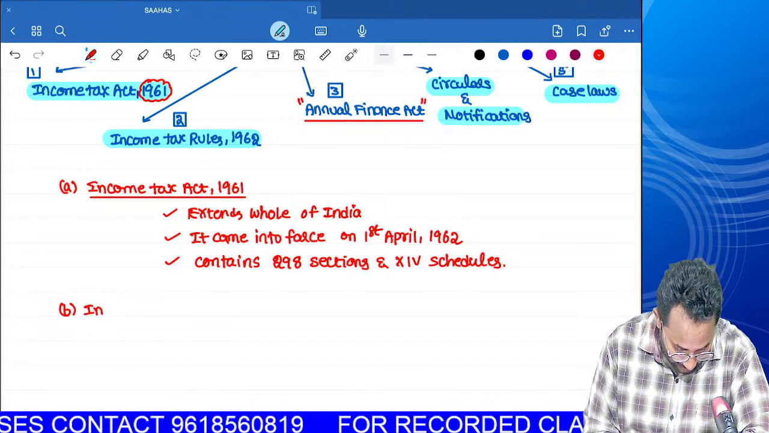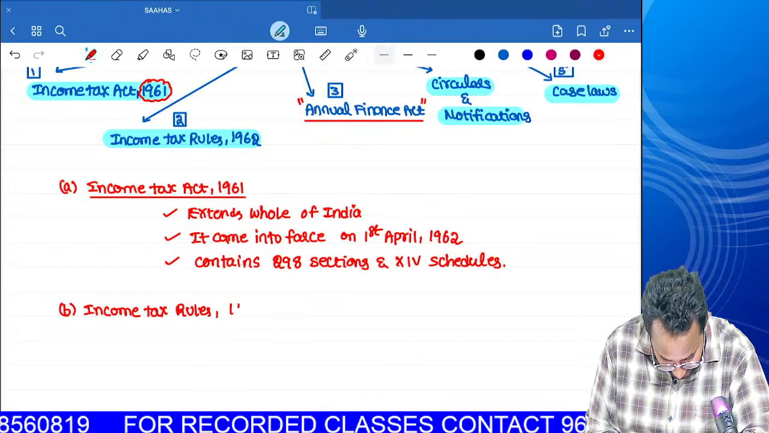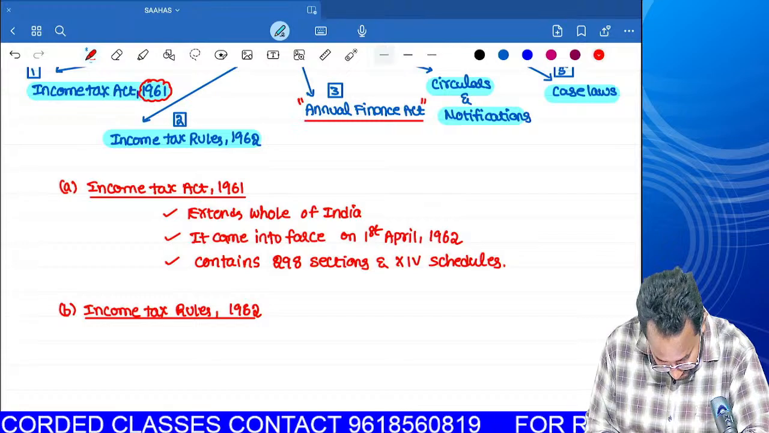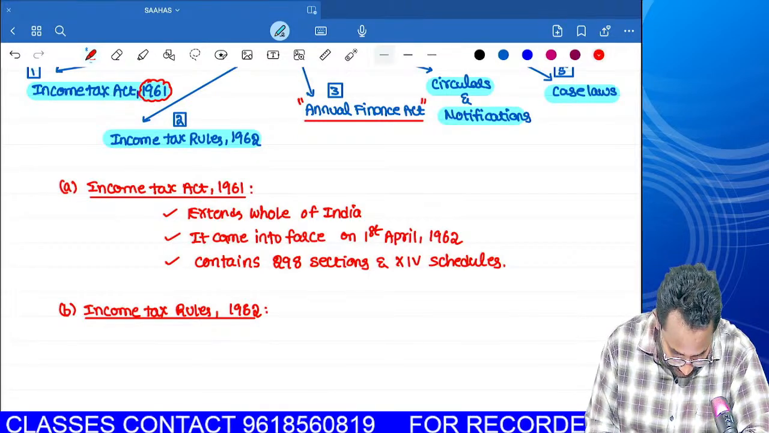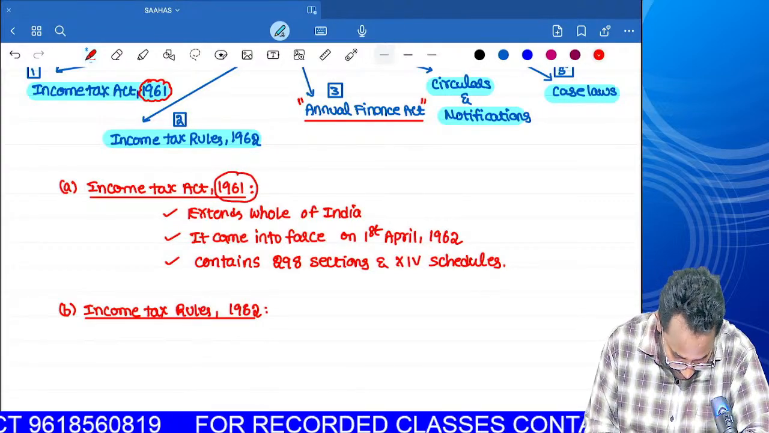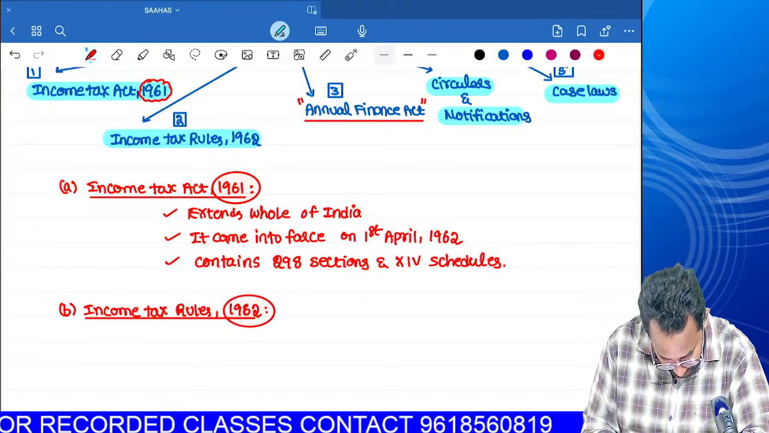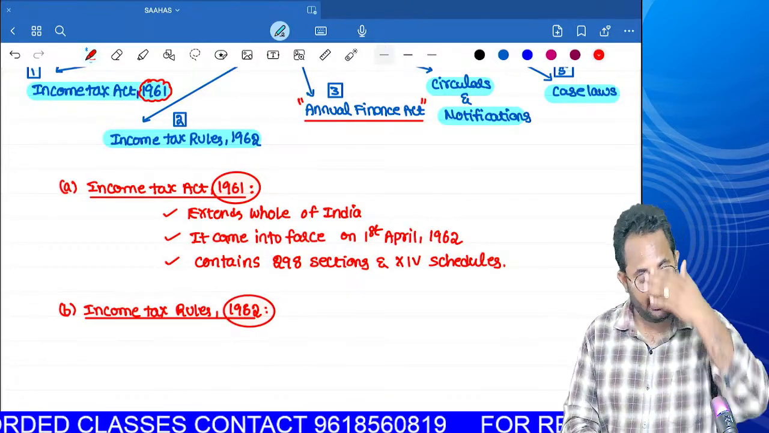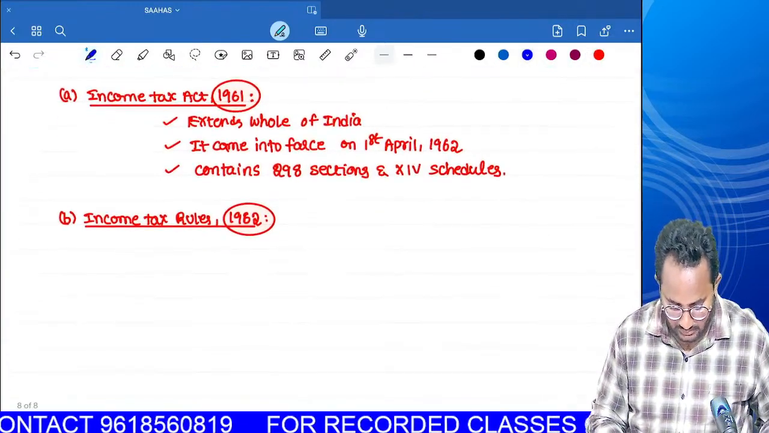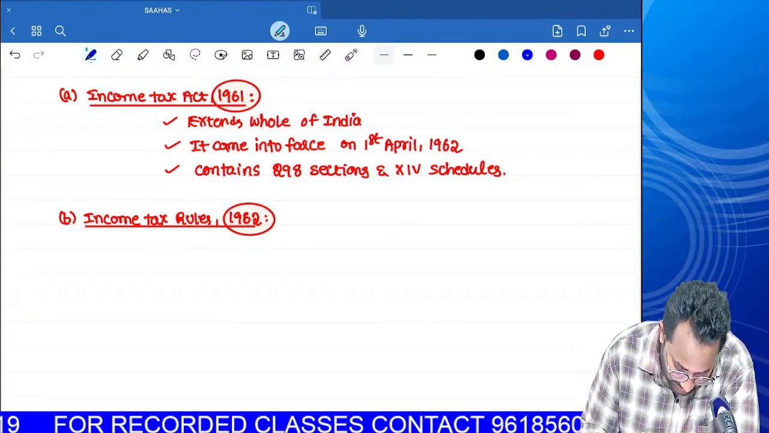Rules are also released for the Income Tax Act. So can you tell me what the rules are? Income Tax Rules, 1962. Rules are always released in the succeeding year to the act. Here we have 1961, and the immediately succeeding year is 1962. Not only income tax, in every act, after the act came into existence, in the immediately next year they come with the rules. So here we have to learn who is releasing these rules.